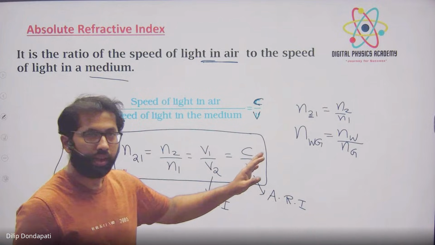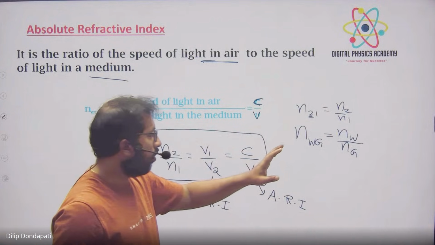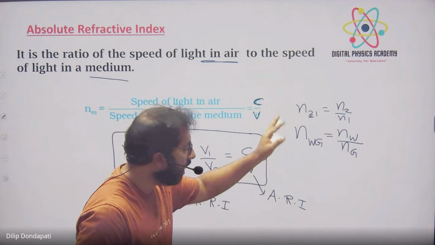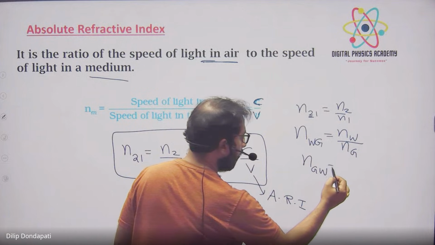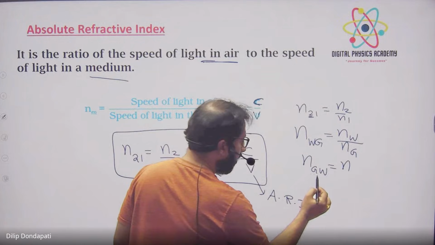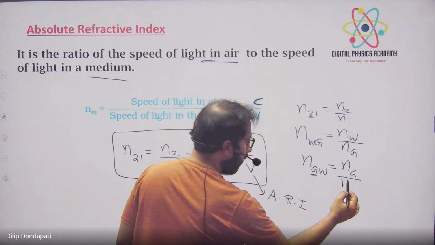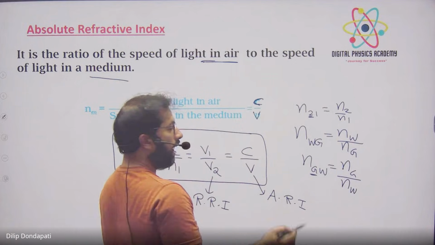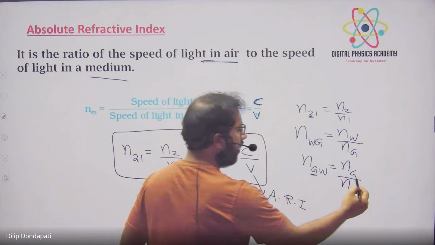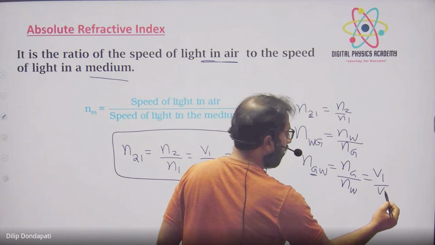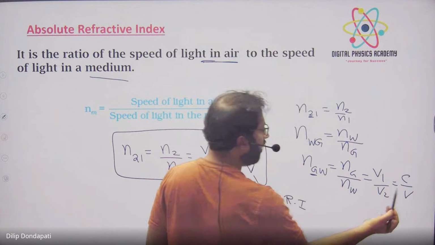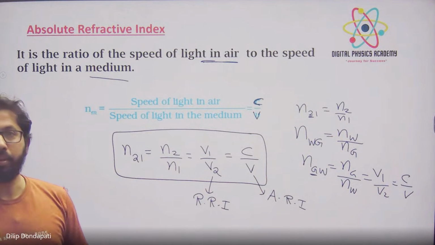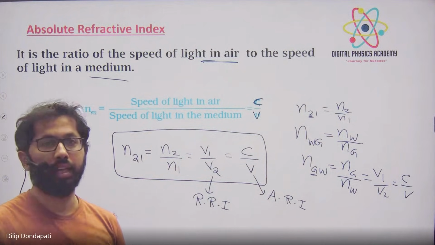Okay, tell me how to represent. Adya, tell me, how to represent the refractive index of glass with respect to water. How to represent? nGW. What will be its formula? nG by nW. And suppose if they are given in terms of speed of light, you can use v1 by v2, and that is equal to, if the first medium is air, you can use c by v. We can use any formula. Okay, you should know the representation, then only you can calculate.